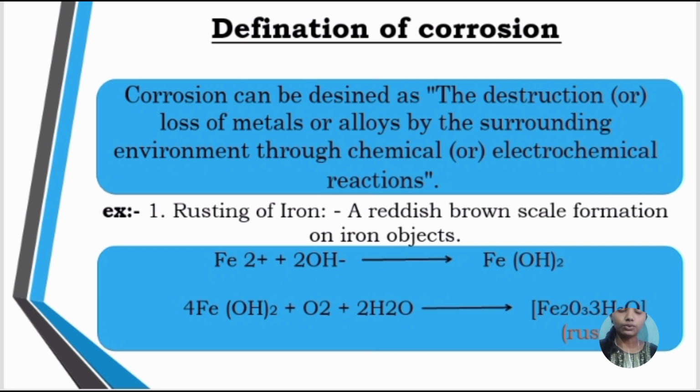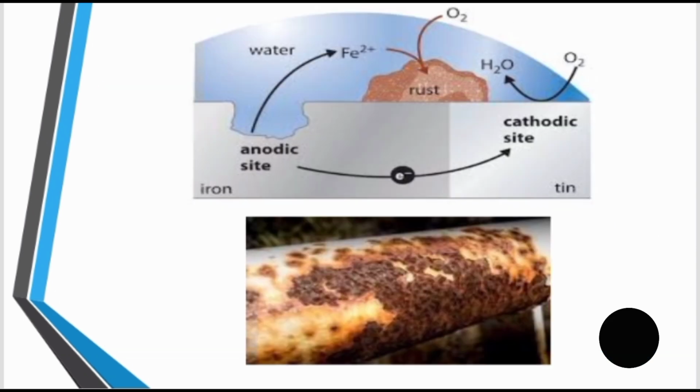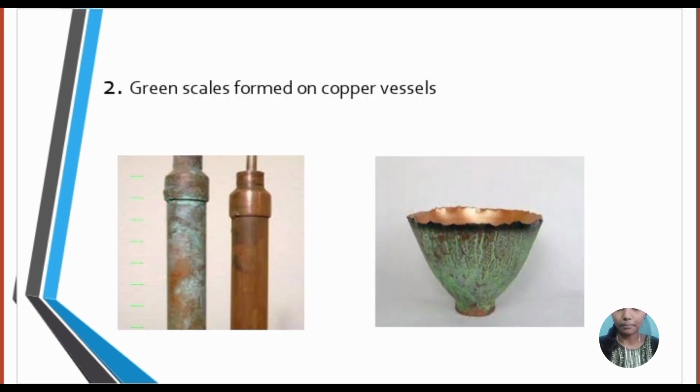Fe2+ plus 2OH- forms Fe(OH)2. 4Fe(OH)2 plus O2 plus 2H2O forms Fe2O3·3H2O. It is also known as rust. And the second example is green scales formed on copper vessels. This may occur through either wet or dry corrosion.